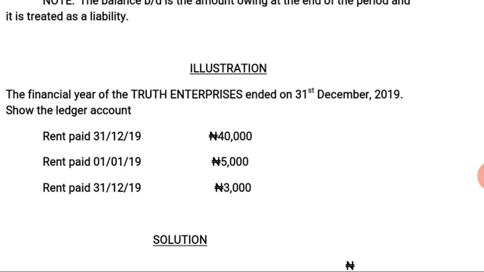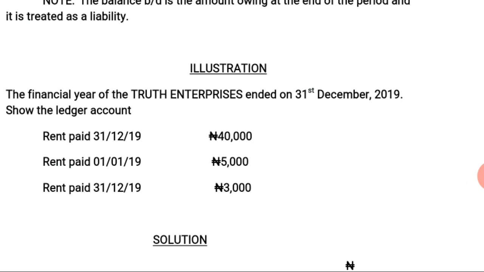Illustration. The financial year of the Truth Enterprises ended on 31st December 2019. Show the ledger account. We have rent paid 31/12/19, 40,000 naira. We have rent owing 01/01/19, 5,000 naira.